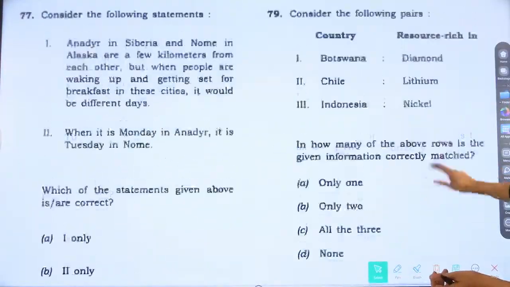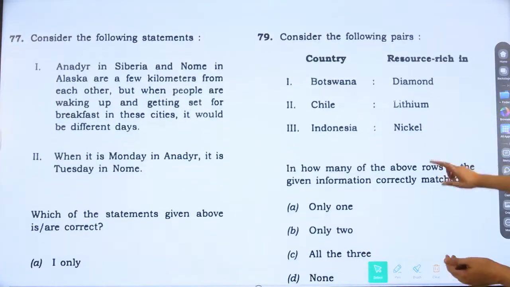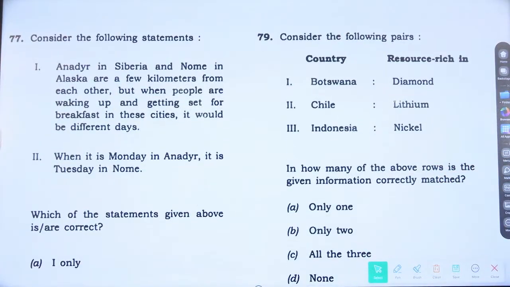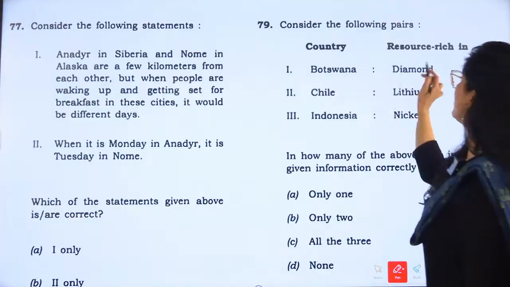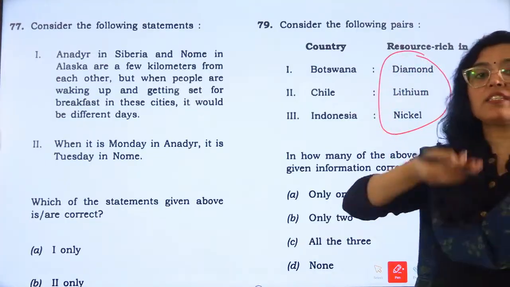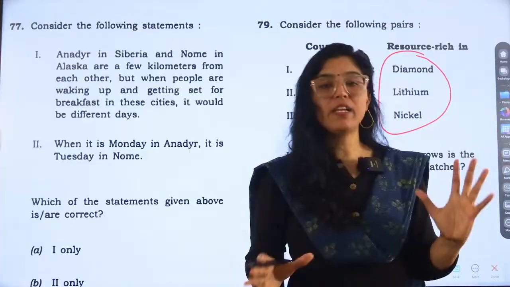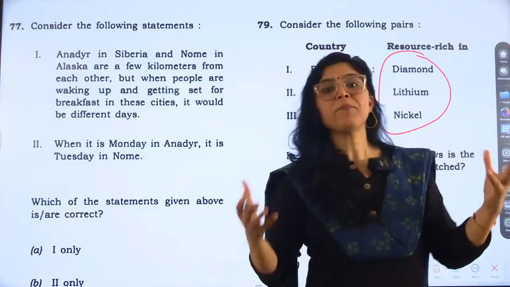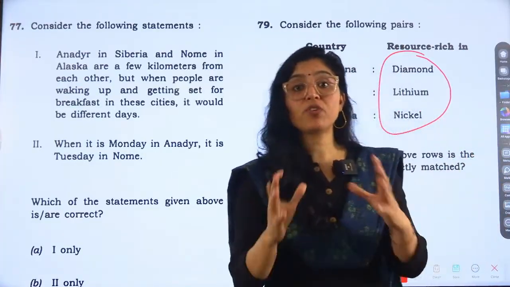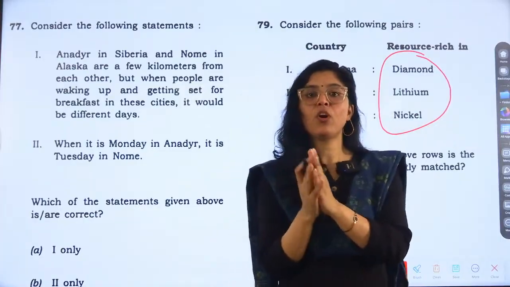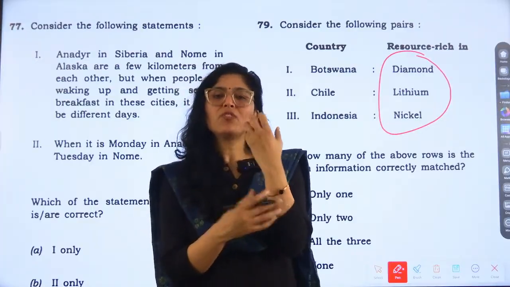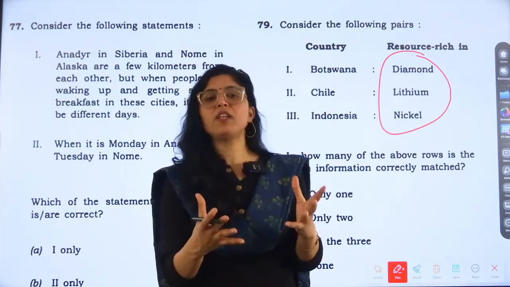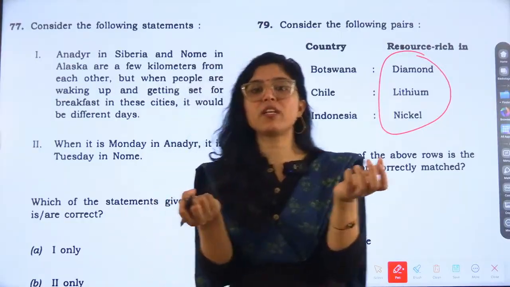Next question is related to history. 1 second. Yeah, not history, but the country and the resource rich, right? This is what country is rich in which resource. So these all things, see, cobalt, lithium, nickel, they all are in news, yes or no? Because some are rare earth, some are critical minerals. So critical and rare earth mineral questions we saw, one was on rare earth question, critical mineral question also came. So these all are hot topics, right? Every time they are in news. So you should know that any kind of question can come from this thing.